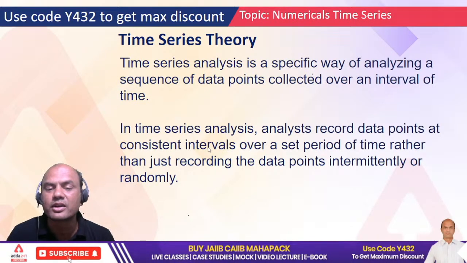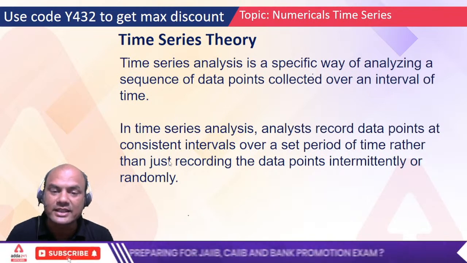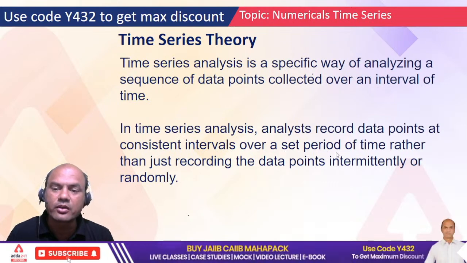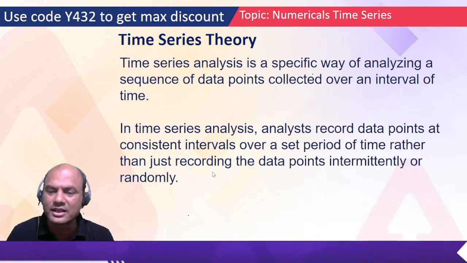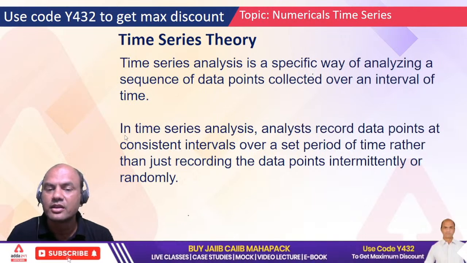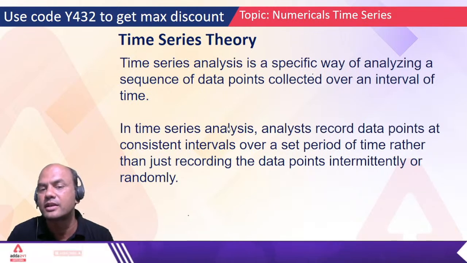What are the sales? What can be the population? It can be anything, that's not the point. But one axis, the x-axis, is always constant, over a set period of time, rather than recording haphazardly, intermittently or randomly. That's called haphazard. So in time series, the important part is that the x-axis is always consistent. This is the only difference between time series and correlation and regression.